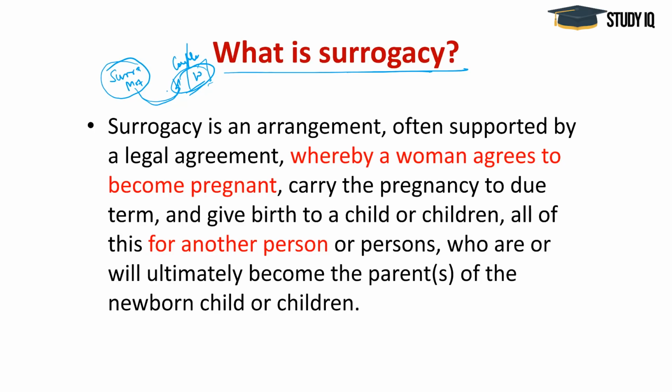When the couple is medically unfit to conceive, the surrogate mother is artificially inseminated, and such a case is called biological surrogacy. Whereas there is also a term called gestational surrogacy, when the fertilized egg is placed into the uterus of the surrogate mother. So this was about surrogacy.